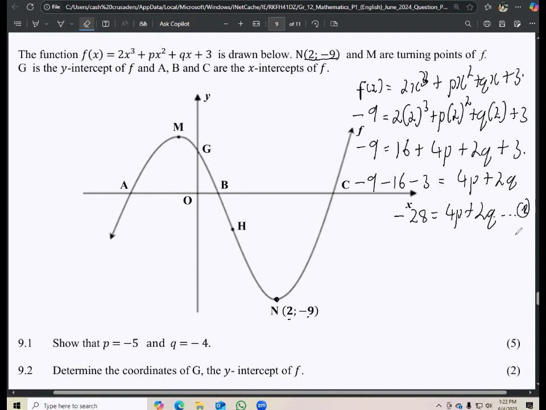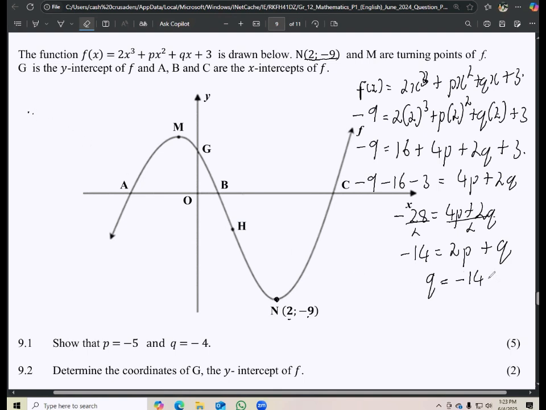So essentially, we don't have anything else creative to do here. Besides, okay, before we do that, let's just divide everything throughout by 2 because it is divisible by 2. So -28 divided by 2, that will give us -14. This will give us 2p and then plus q. Okay, so let's just write this in the form of q. So make q the subject of the formula. q is equals to -14 minus 2p.